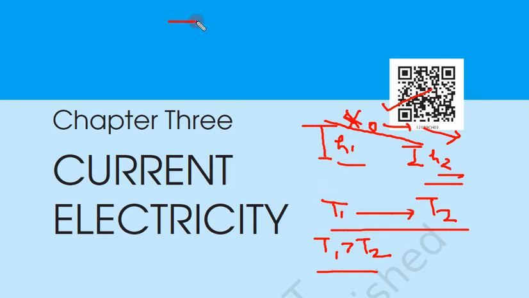Let us represent this T1 as the higher temperature and this T2 as the lower temperature. In which direction will heat flow? It will flow from T1 to T2. Water will flow from height h1 to h2. Now let us take another case.